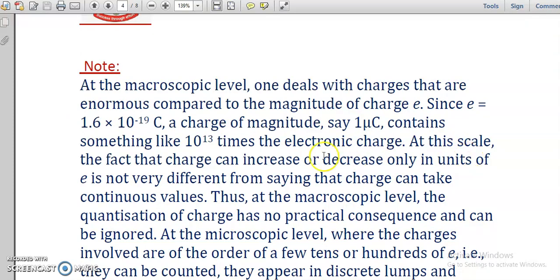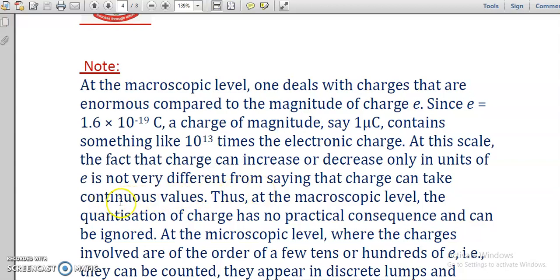At this scale, the fact that charge can increase or decrease only in units of e is not very different from saying that charge can take continuous values. It means if we are dealing with this large number of charges, definitely charge will not be discrete, it will not have the grainy nature. It will not exist in a discrete manner.